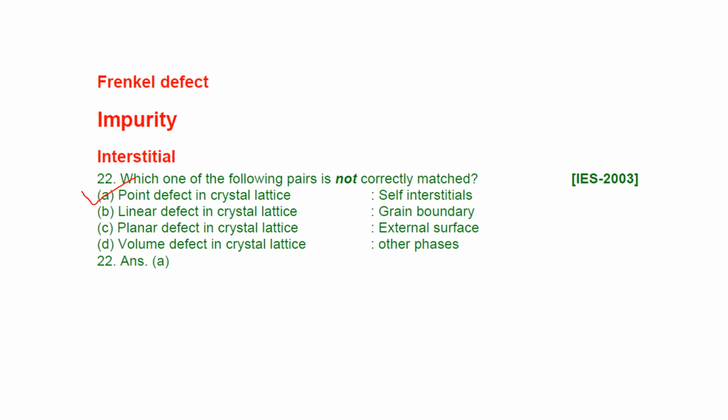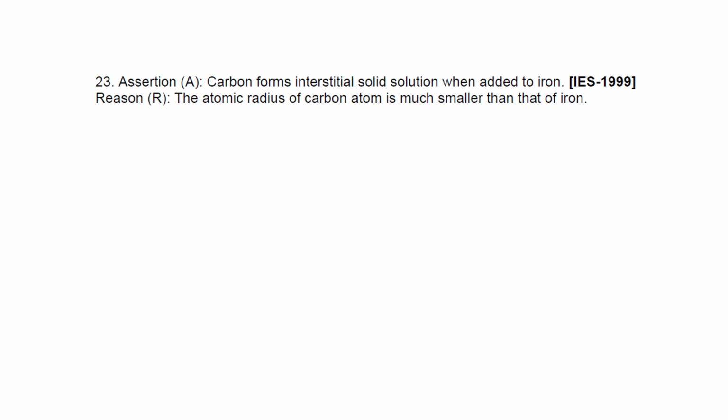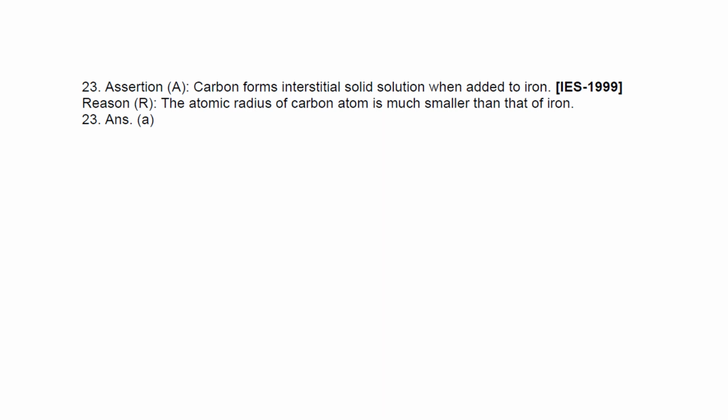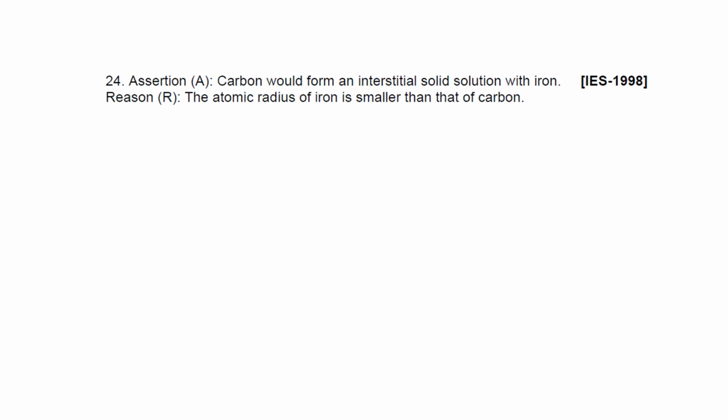Just read that. Next question, this is an assertion reason question. In the current exams maybe it doesn't come, or if it does, it comes less; earlier it used to come. Let's read. Carbon forms interstitial solid solution when added to the iron. The atomic radius of carbon atom is much smaller than that of iron. So its answer is A actually. Both statements are correct, and this R is the correct explanation of A. Whatever the reason is, it is absolutely correct. Now next question.